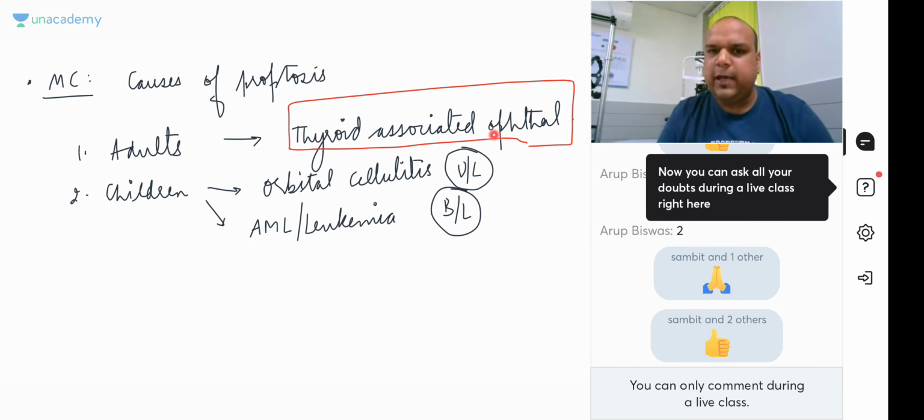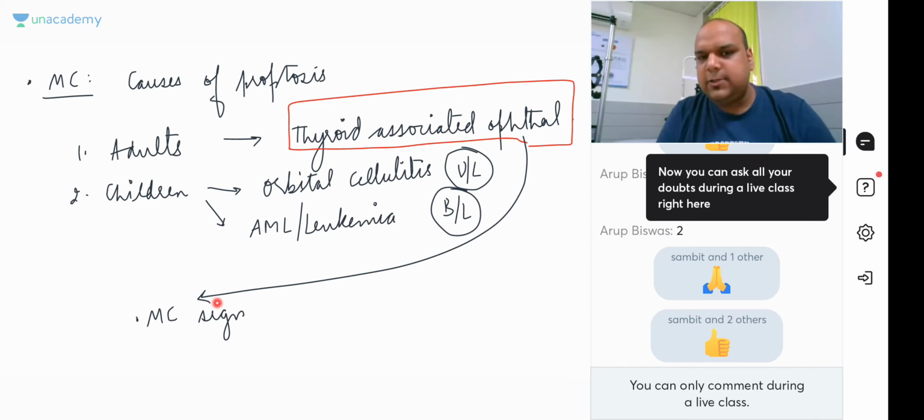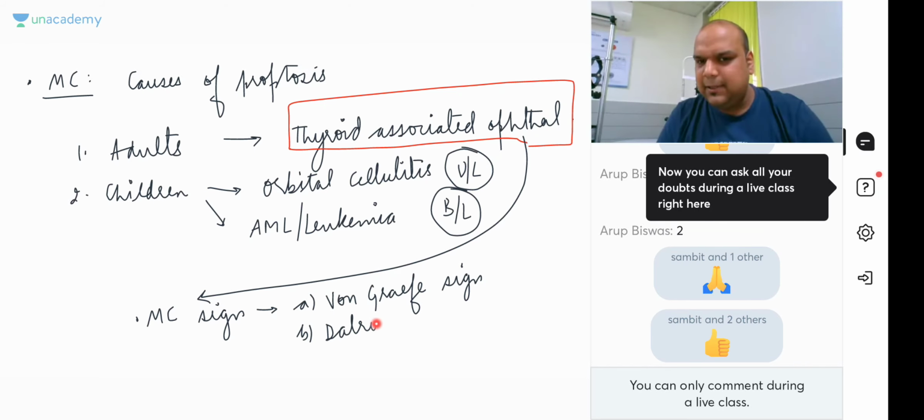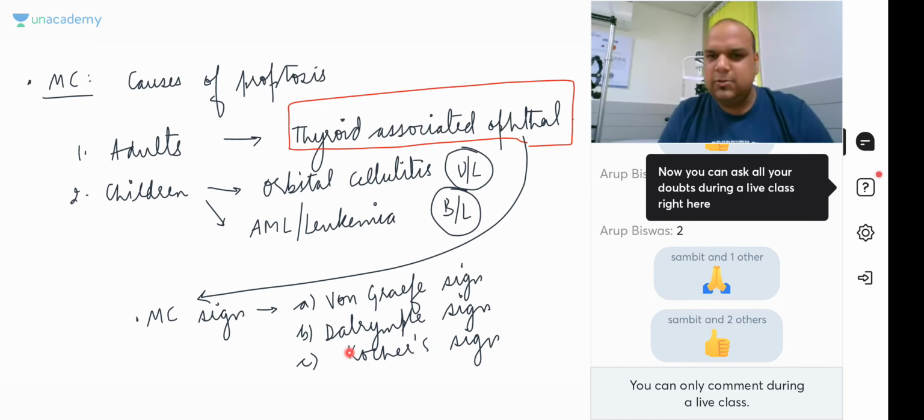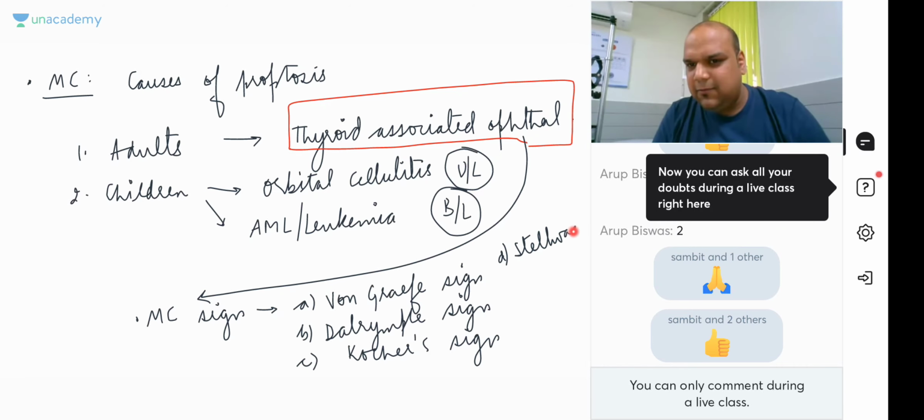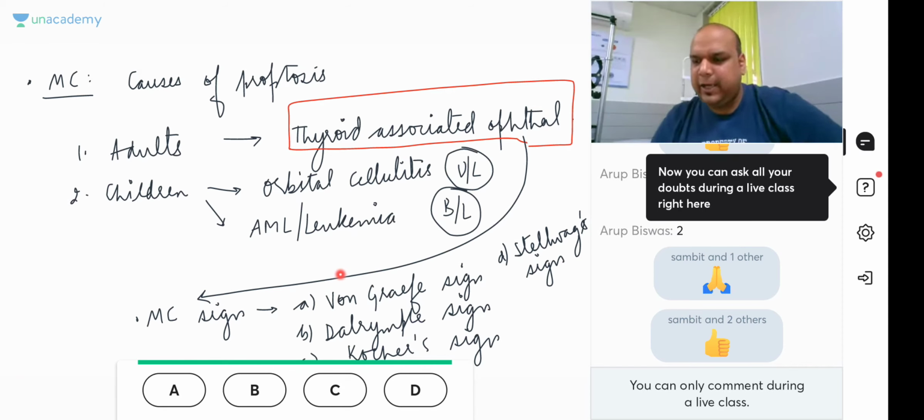Everybody, what is the most common sign of thyroid associated ophthalmopathy? Anybody can tell me? Okay, so I'll give you options. Option A, von Graefe sign. Option B, Dalrymple sign. Option C, Cocker's sign. I hope you remember all these names. And let's take an option D also, just for completing the options: Stellwag's sign. Okay, everybody, let me see whether you know what is the most common sign in thyroid associated ophthalmopathy.